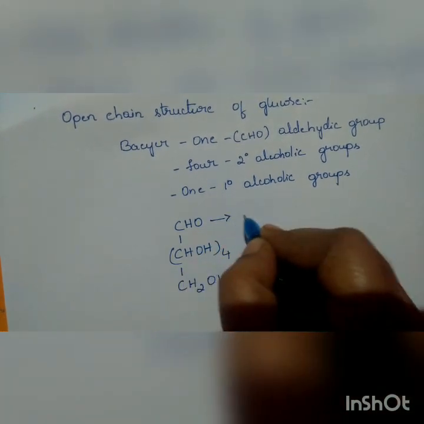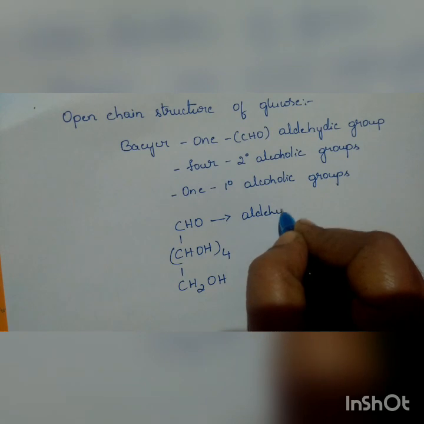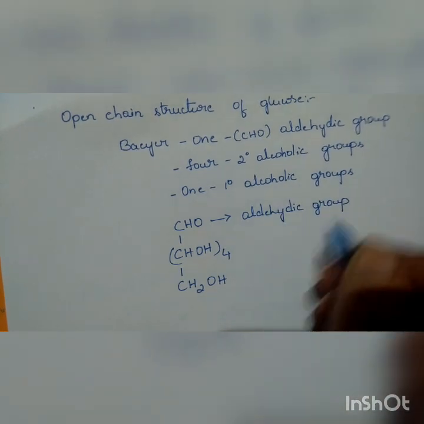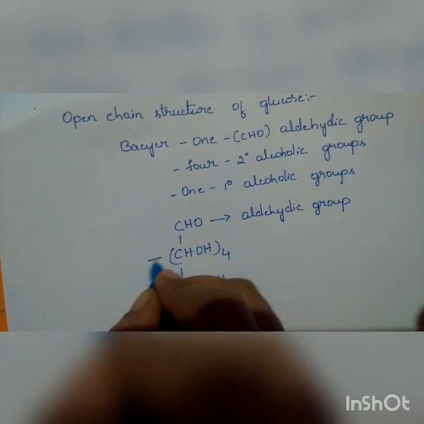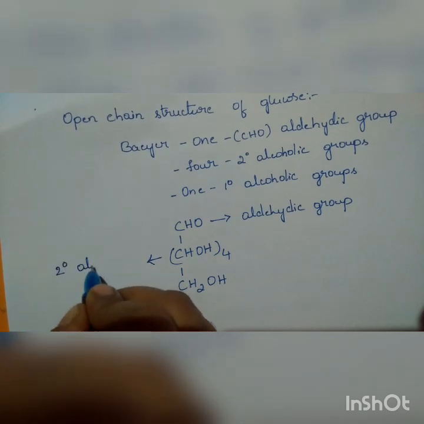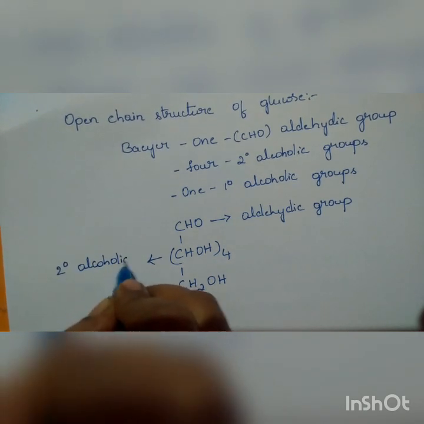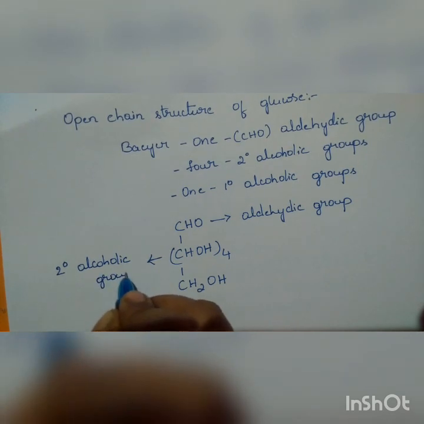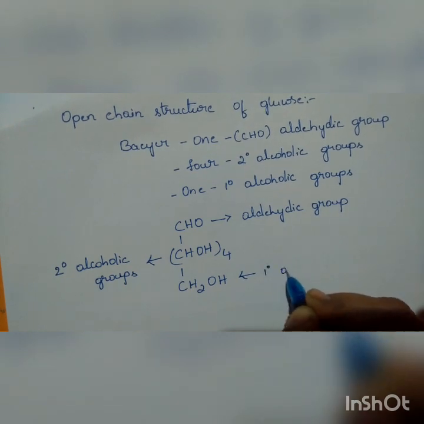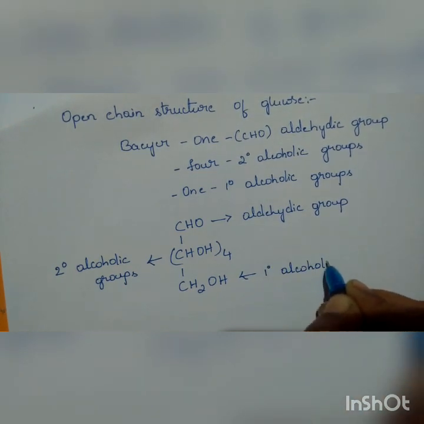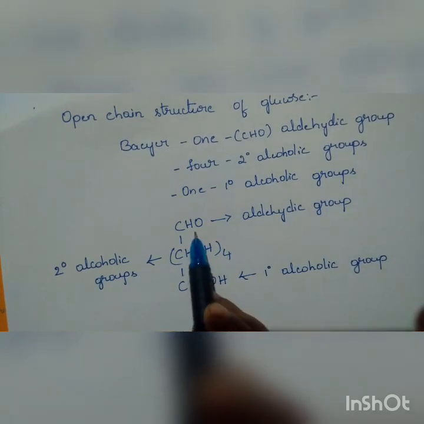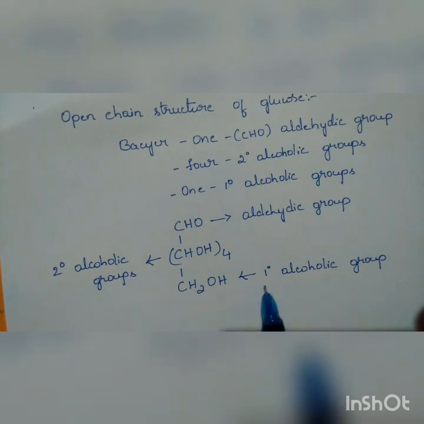This is the aldehydic group, and these are the secondary alcoholic groups. How many? Four secondary alcoholic groups. And this one is the primary alcoholic group.